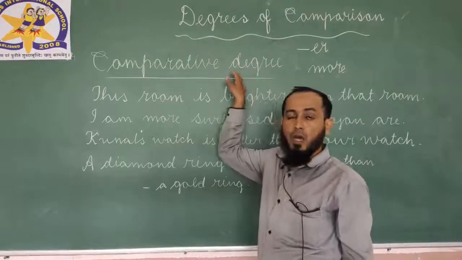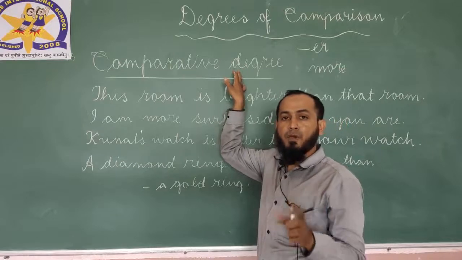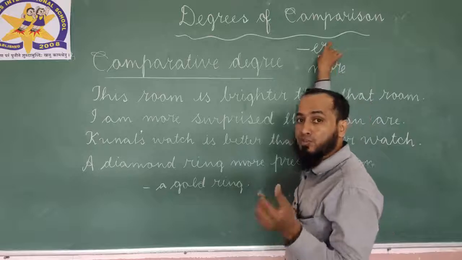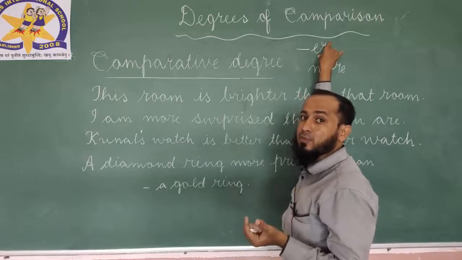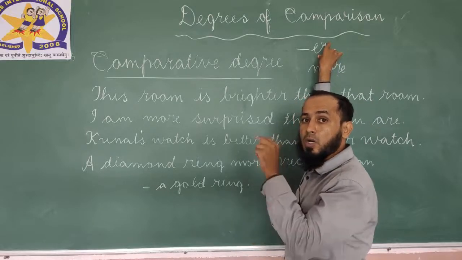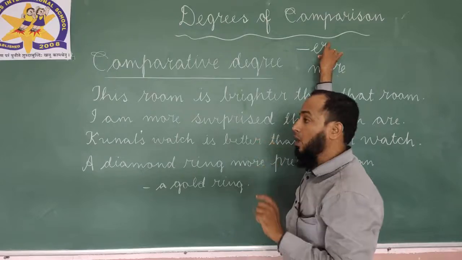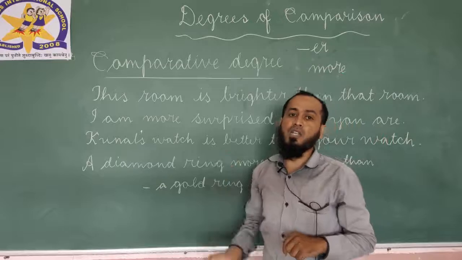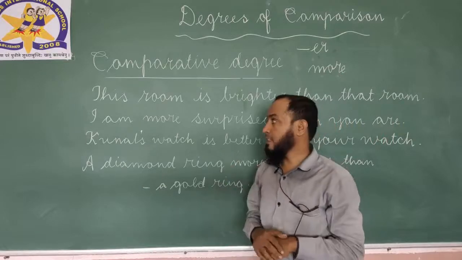Comparative degree, how is it formed? Comparative degree is formed by adding er to the base adjective, hot, hotter, or sometimes more before an adjective. Let us see examples.